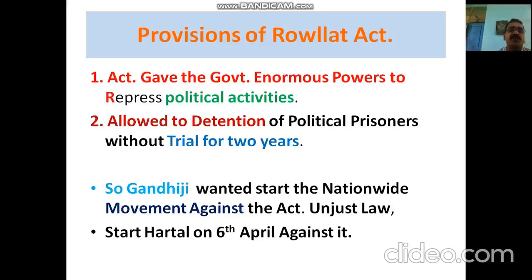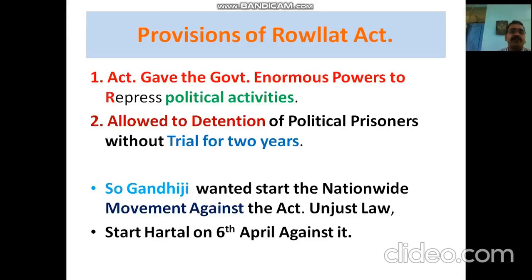The first provision was that the Act gave the government enormous power to repress political activities. Whatever political activities, associations, activities, anti-British movements, all this had to be suppressed. Enormous power to repress the political activities. That was the first provision.